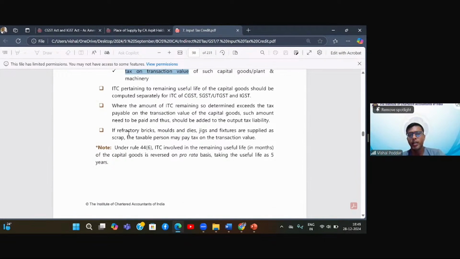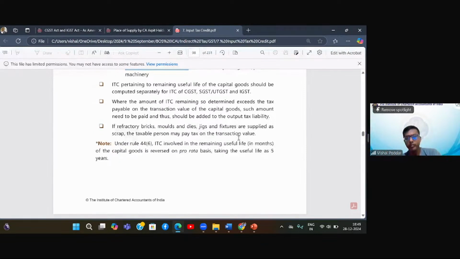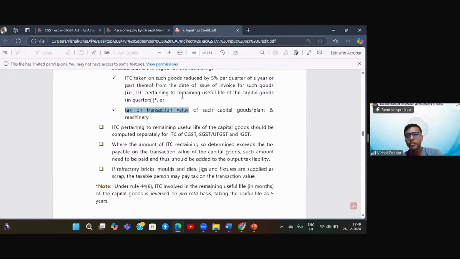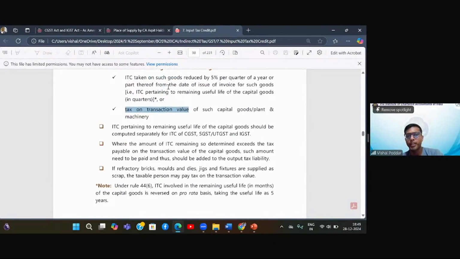Most important, if refractory bricks, molds, dies, jigs, and fixtures are sold as scrap, the taxable person may pay tax on transaction value. In other words, for these items, you need not find out the proportionate ITC amount. For these items, you will simply take the sale value at which you have sold them multiplied by the tax rate. Now, there is a star put for this particular point, that is for proportionate calculation of ITC.